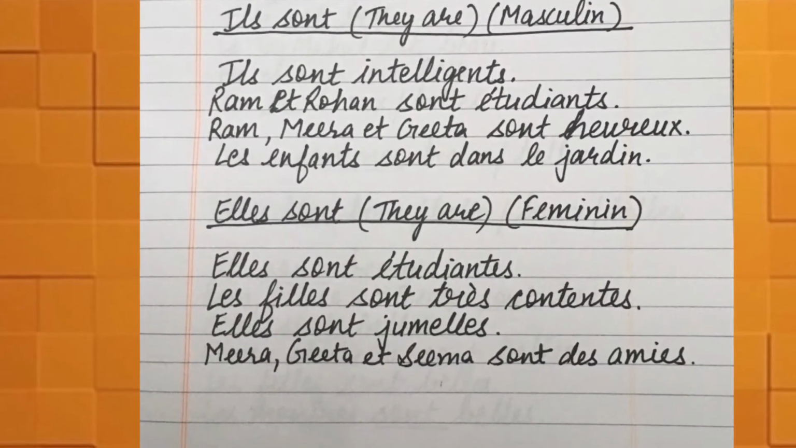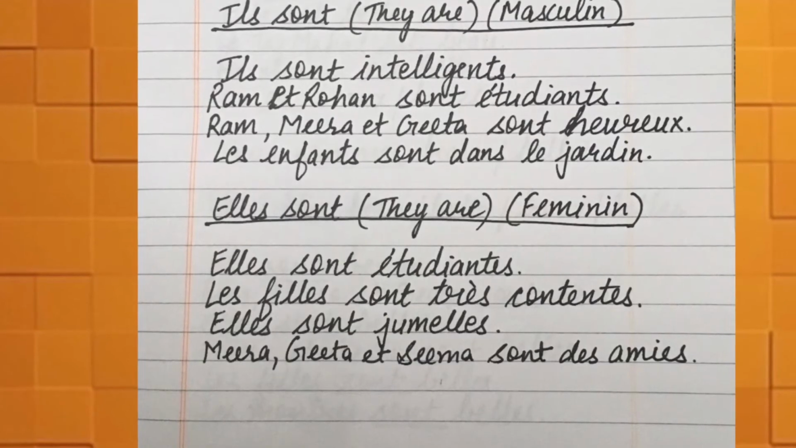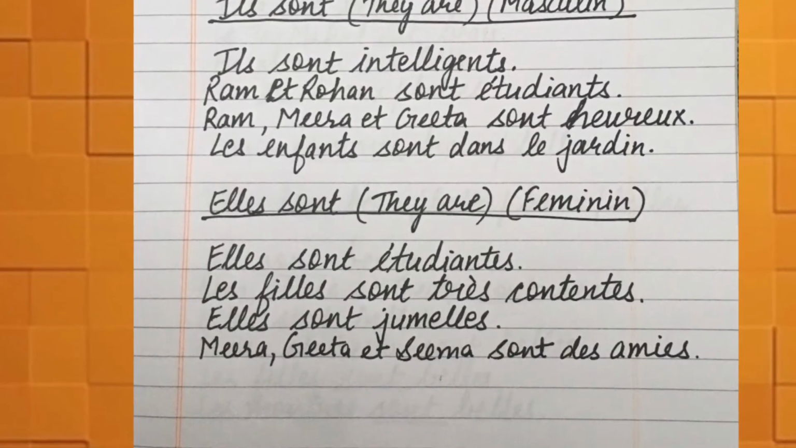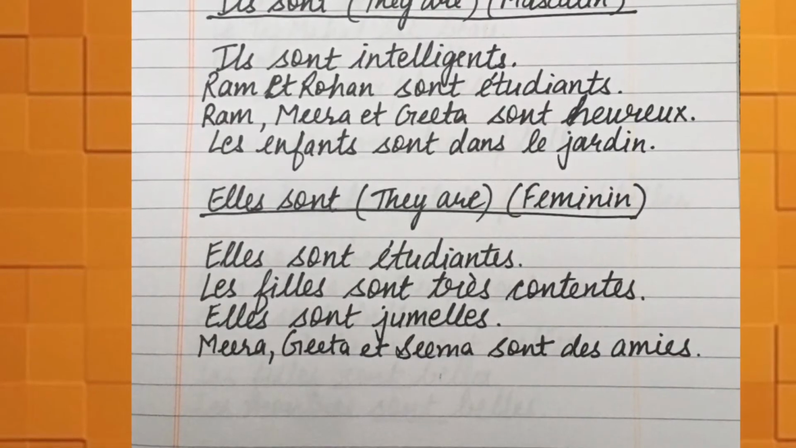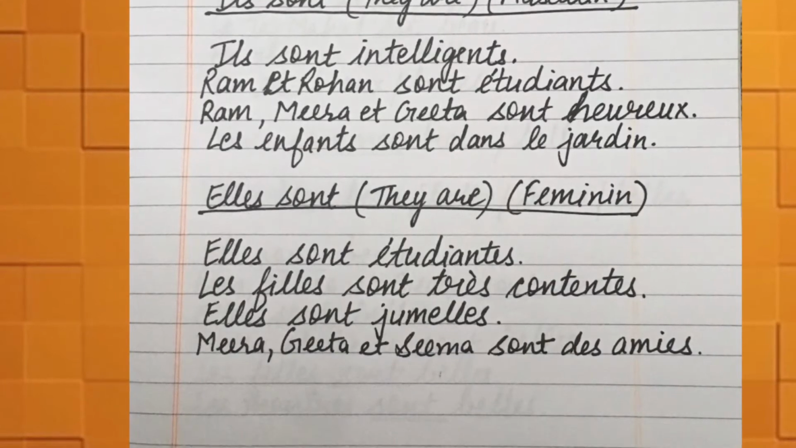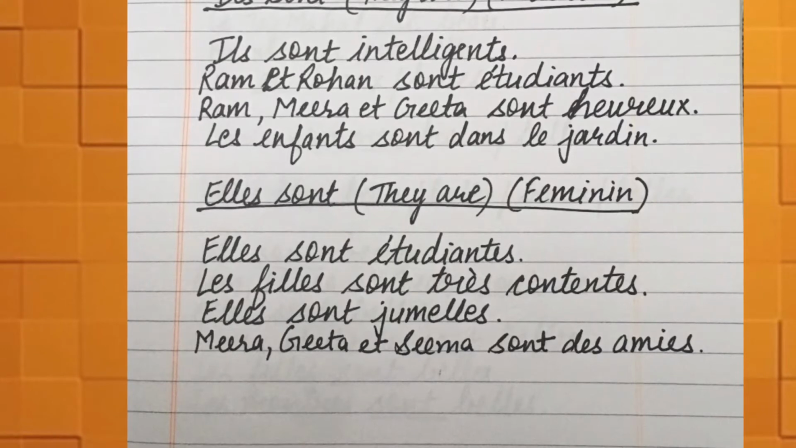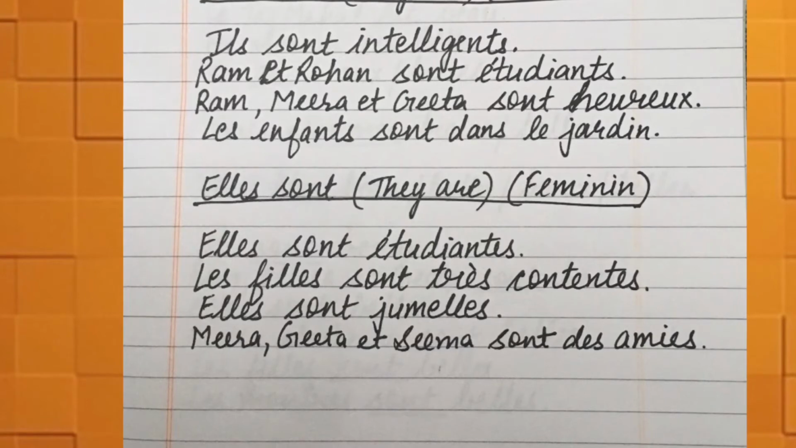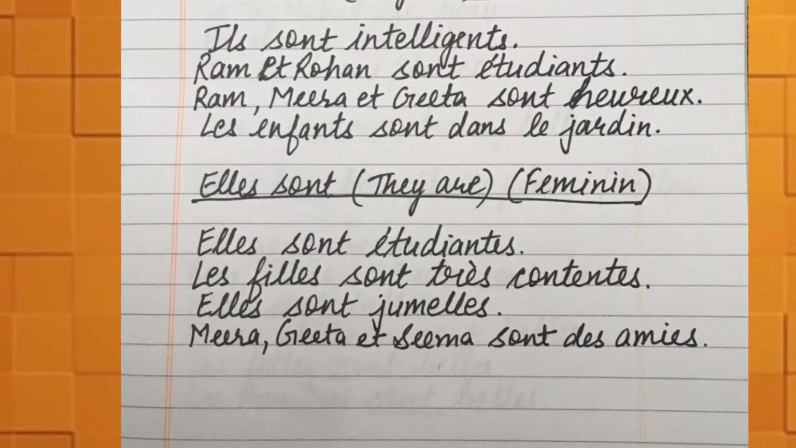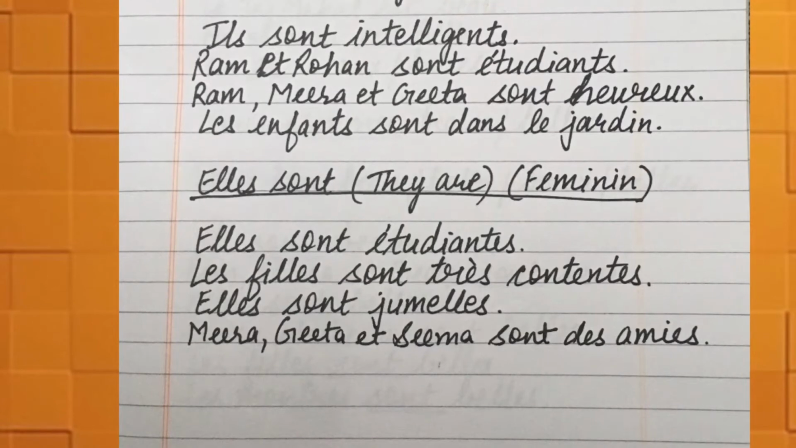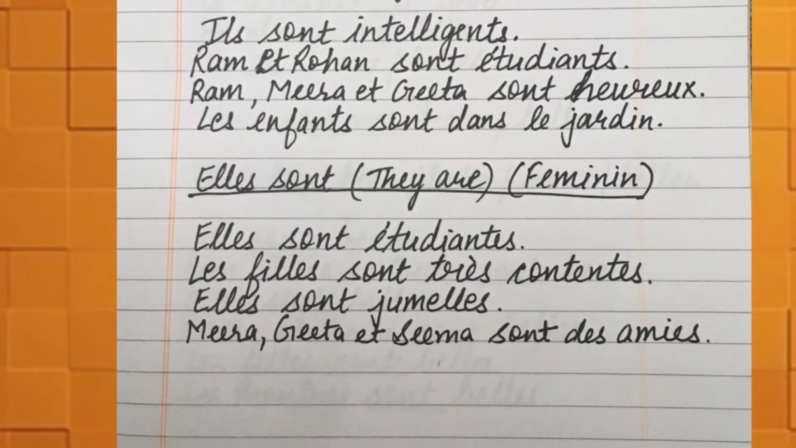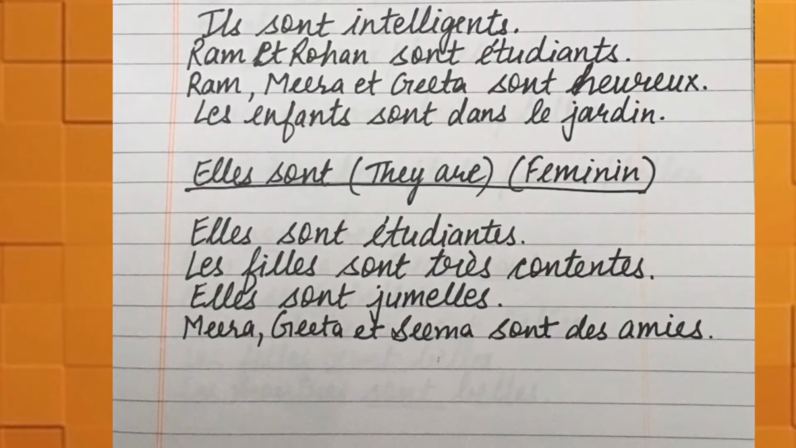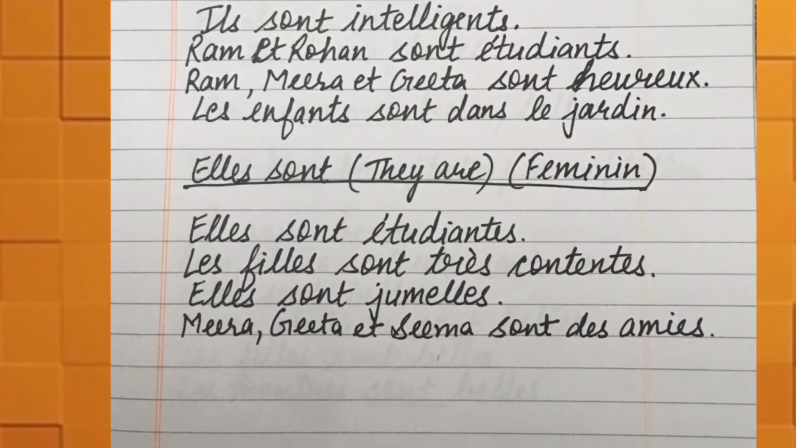Next comes elles sont. Elles sont means they are for feminine things. Example: elles sont étudiantes means they are students. We are using it for girls. When there is a group of girls and they are students, then we will say elles sont étudiantes. Then les filles sont très contentes means the girls are very happy. Next is elles sont jumelles means they are twins. Next is Meera, Geeta and Seema sont des amies means Meera, Geeta and Seema are friends.